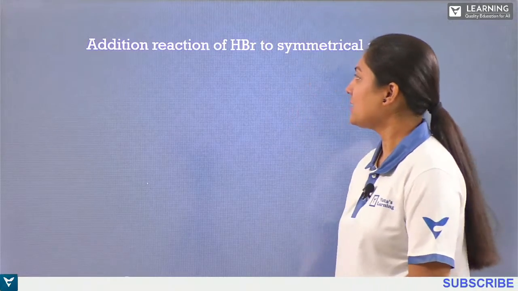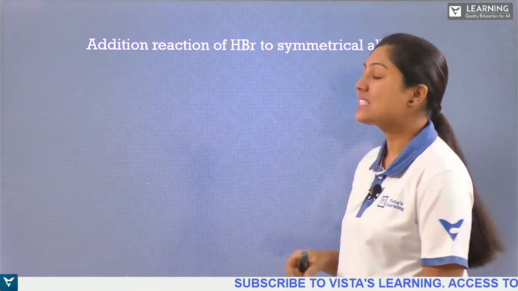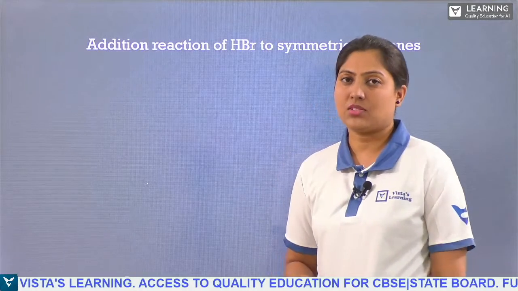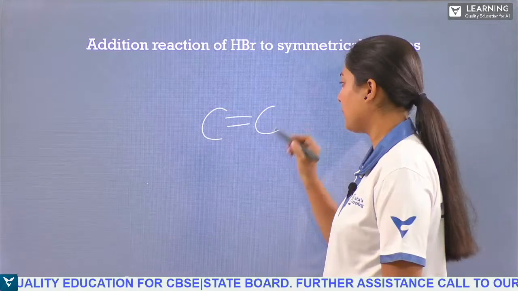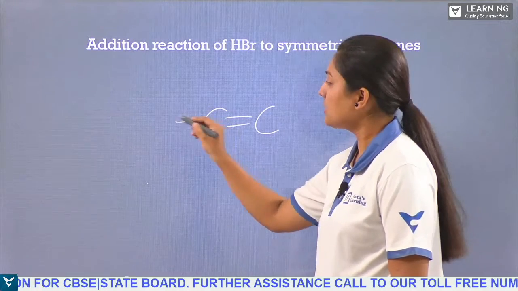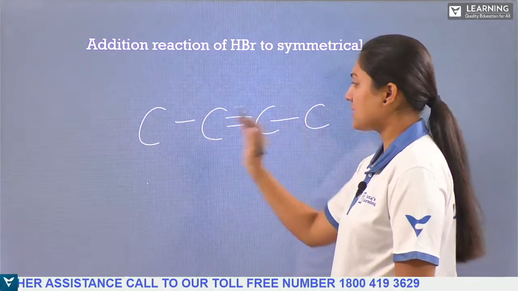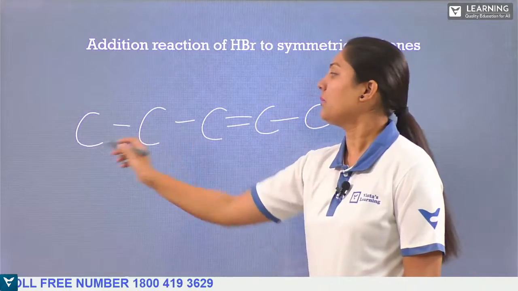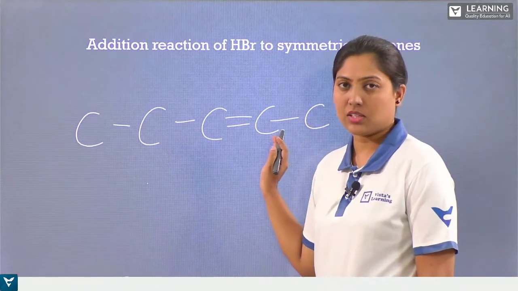Okay. Addition reaction of hydrogen bromide to symmetrical alkenes. Here you need to know what is symmetrical and what is unsymmetrical. If I take the carbon-carbon double bond and have the same number of carbon atoms on both sides, then it is symmetric. If I have 3 carbon atoms on one side and 2 on the other, then it is not symmetric.